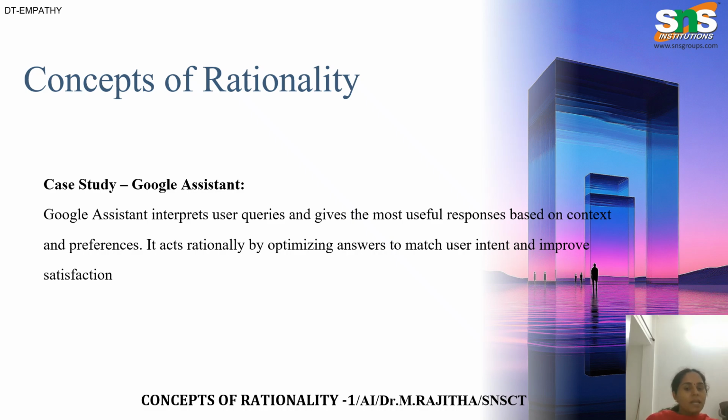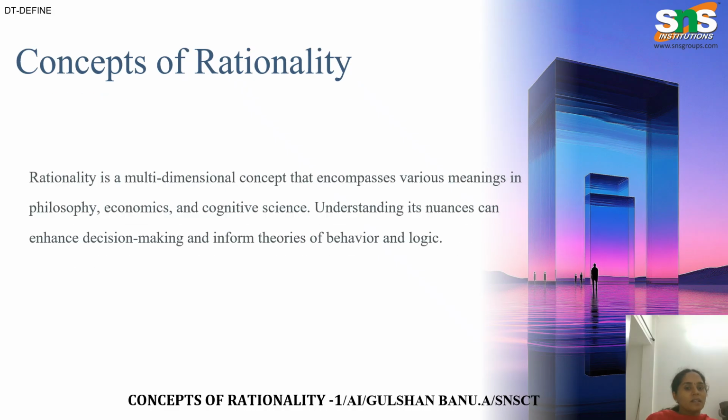For example, imagine you have two routes to college, and route A takes 20 minutes and route B takes 40 minutes. The rational student chooses route A because it saves time. Similarly, AI also evaluates different options and selects the best one. And types of rationality.